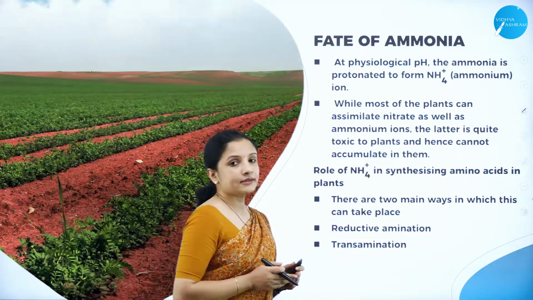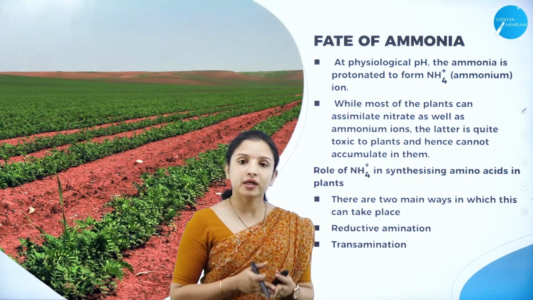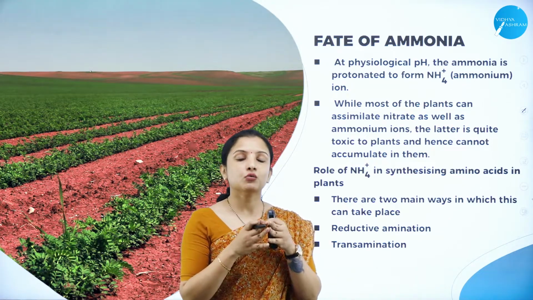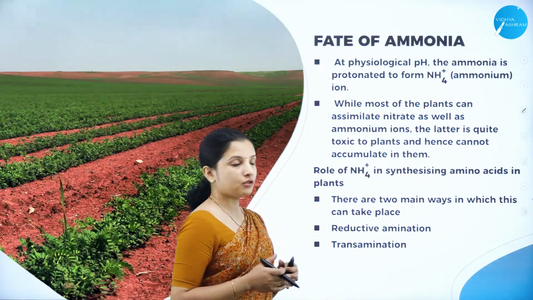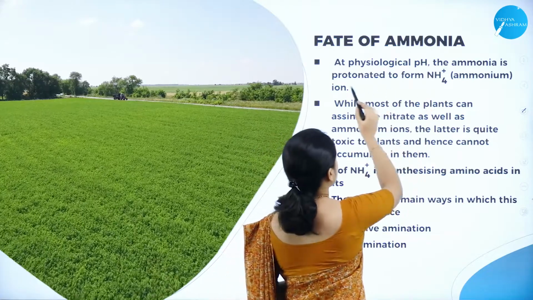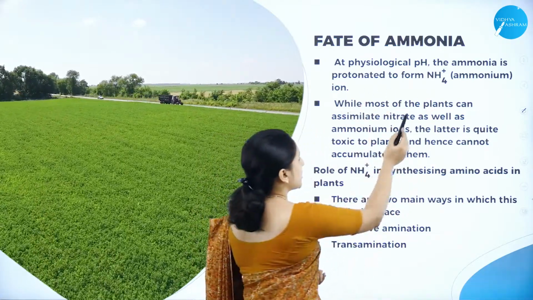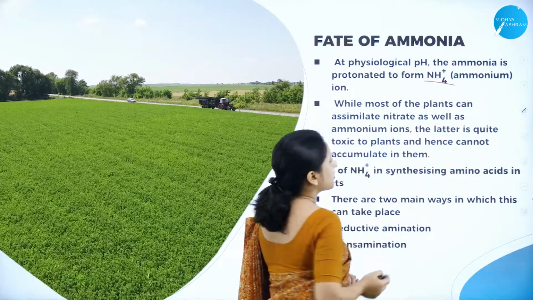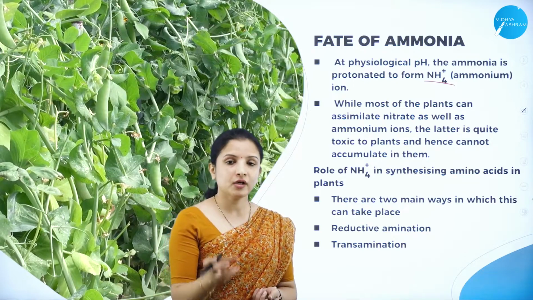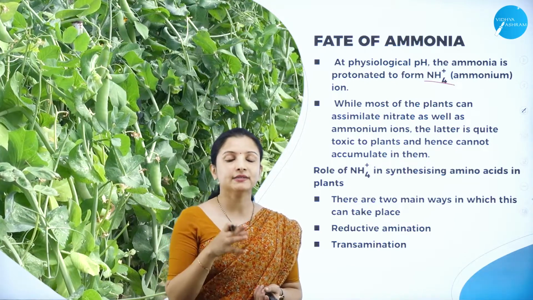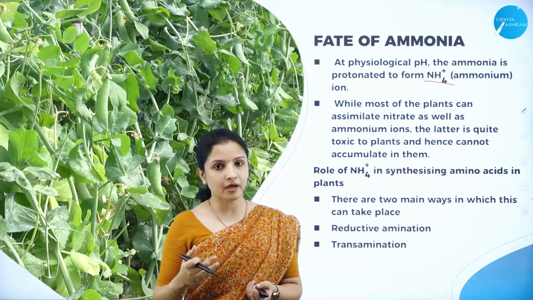Next, let's understand what is the fate of ammonia. Now we understood that ammonia is produced in the root nodules. So what is the fate of the ammonia here? At physiological pH, the ammonia is protonated, that is it combines with a proton to form an ammonium ion, because whatever is absorbed by the roots of the plants are in the form of ions, calcium ions, molybdate ions, sodium ions, right?